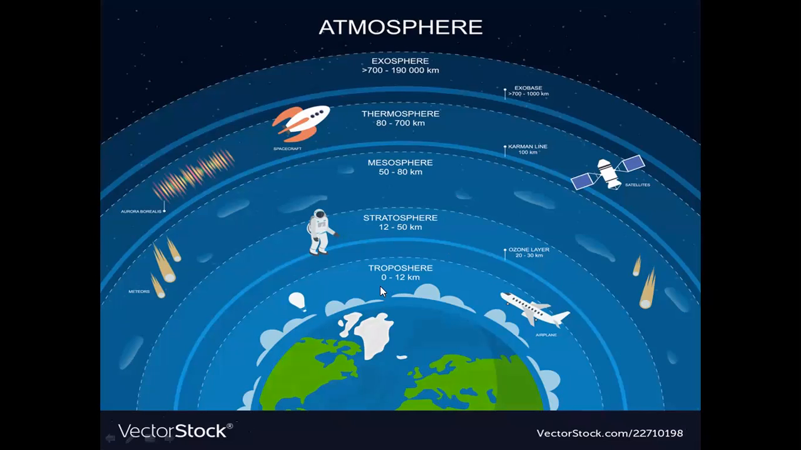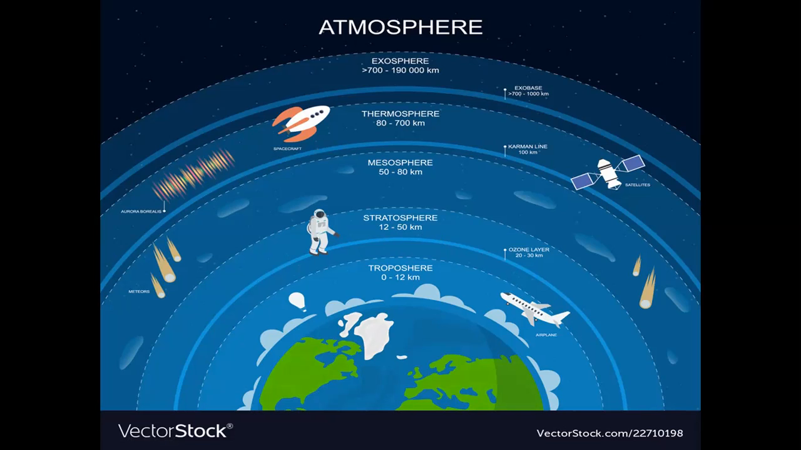Firstly, the troposphere: the distance is 0 to 12 kilometers from the earth's surface. And we also describe that the distance of the stratosphere layer is 12 to 50 kilometers. Here the ozone layer is present. If you see the pictures or slides, then you will be clear about the distance of the layers and what things are present in the layers.